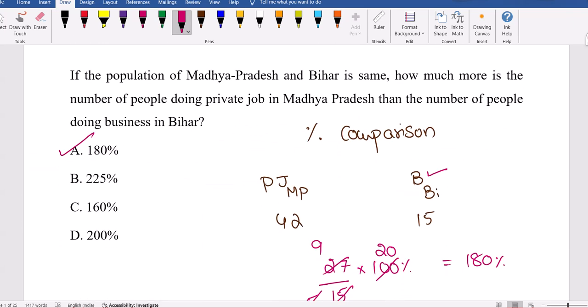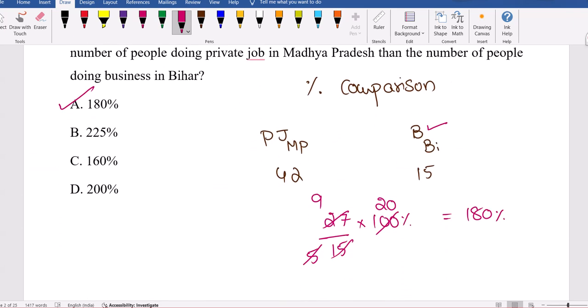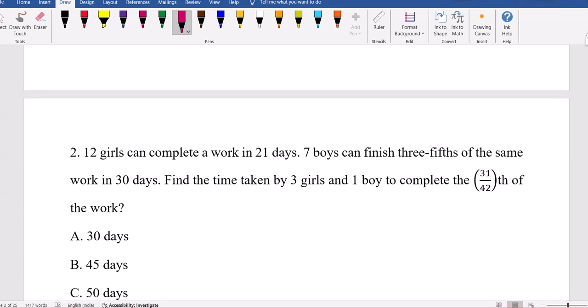Now let's see about the next one. This is data interpretation. Data interpretation always linked with averages or ratio concept or percentages. We collect the data and we have to perform some calculations. That calculations might be related to average, it might be related to percentages, it might be related to ratios as well.